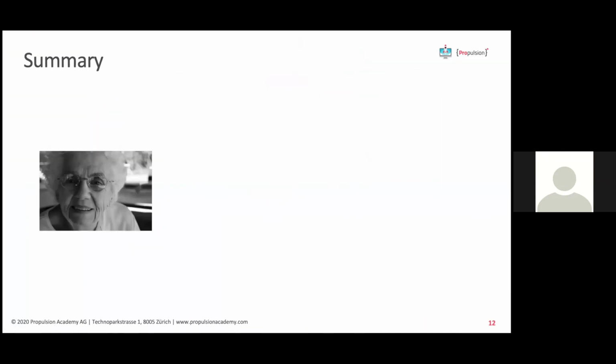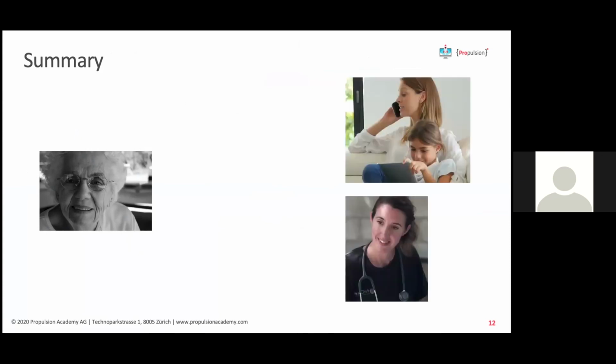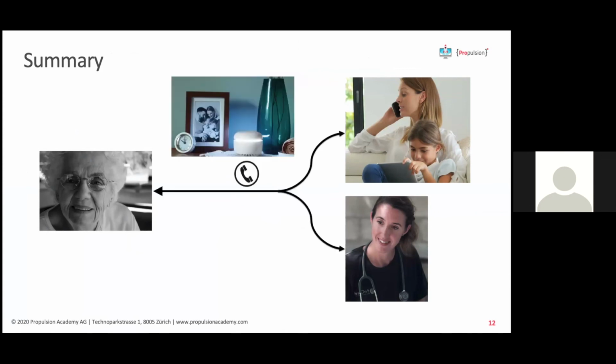So how is grandma doing today? Nowadays, people live far away from their family and they need more medical help as they get older. To keep the connection with elderly people, Caru provides a convenient way to establish a phone communication between elderly people and family or caregivers. And to bring even more safety to elderly people, Caru uses smart sensors that collect environmental changes that can be translated into human activity.